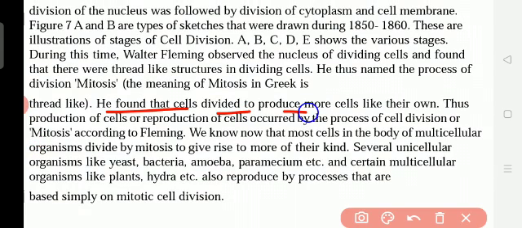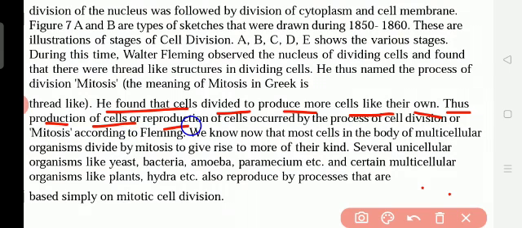Then he found that cells divided to produce more cells like their own. When the cells are dividing, the same cell is formed. For example, in the finger, from birth we are growing. The cells in the finger are different from the cells present in the leg. So when the cells in the finger are dividing, we get the same type of cell.